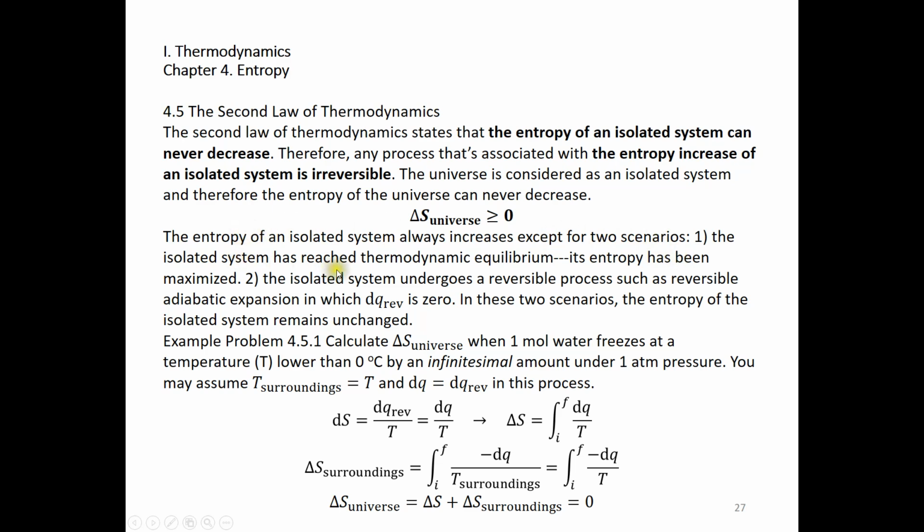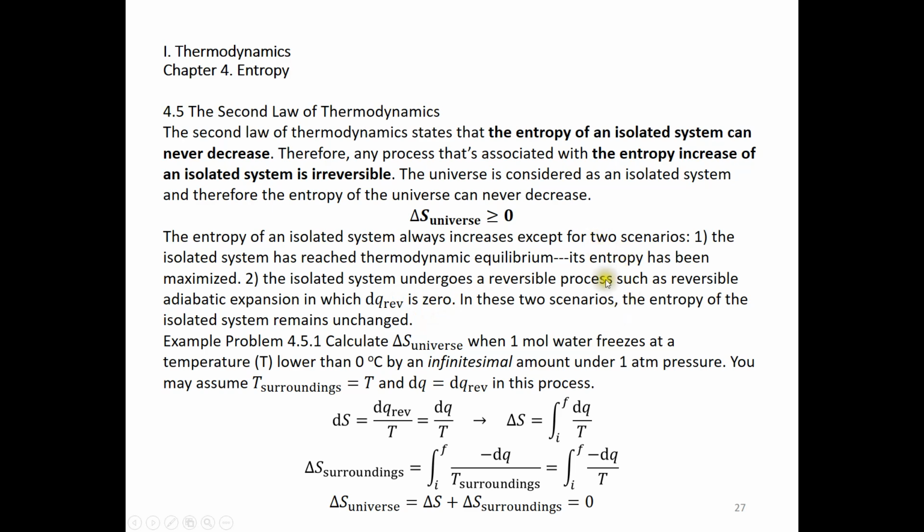Scenario 1, this system has reached thermodynamic equilibrium. That means its entropy can no longer be changed. It has been maximized. Scenario number 2, this isolated system undergoes a reversible process, for example, reversible adiabatic expansion. In this case, dq reversible is 0. And remember, in thermodynamics, dS is equal to dq reversible over T. So if dq reversible is 0, dS is 0, delta S is 0. So in this scenario, entropy is a constant.